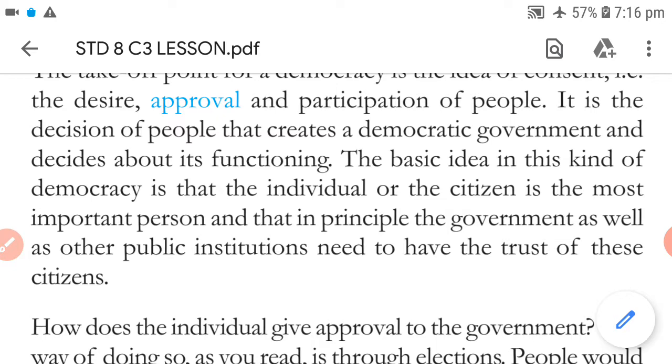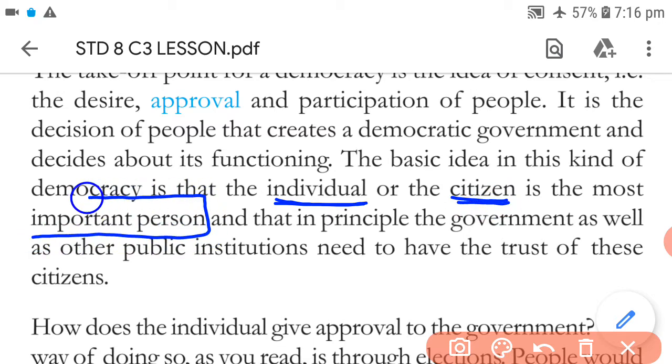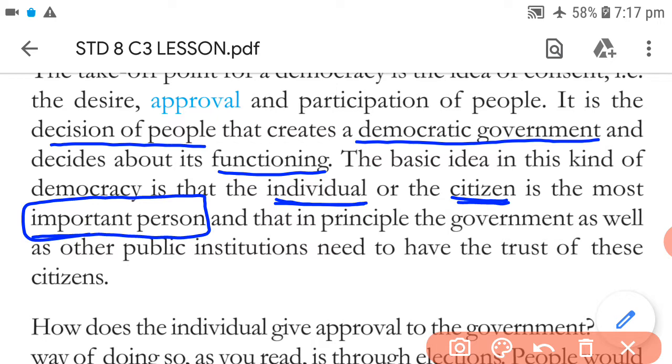The basic idea in this kind of democracy is that the individual or the citizen is the most important person. You can understand it well, because that is the decision of people, and that decision creates the democratic government and its functioning.